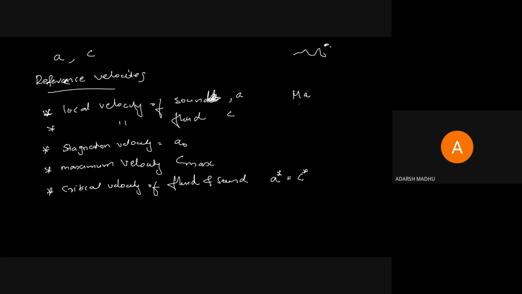And at that condition, we represent the throat or critical state as the star condition: A star, C star, T star, P star, etc. Like stagnation properties are denoted T naught, P naught, C naught, here we are denoting star conditions for the critical state. Critical velocity of fluid equal to critical velocity of sound. At that particular state, M equal to 1, because at the critical state, M equals C star by A star. Then we know that at the critical state, A star equal to C star, so M equals 1.